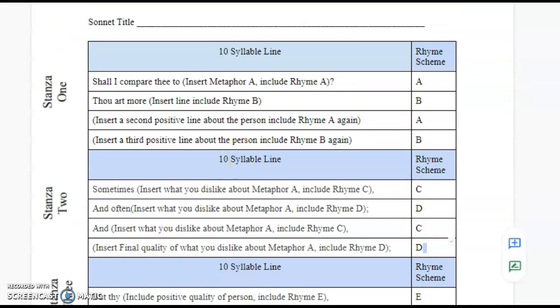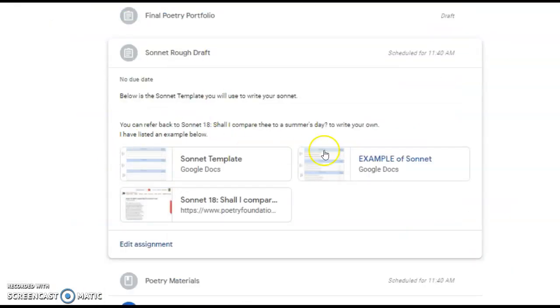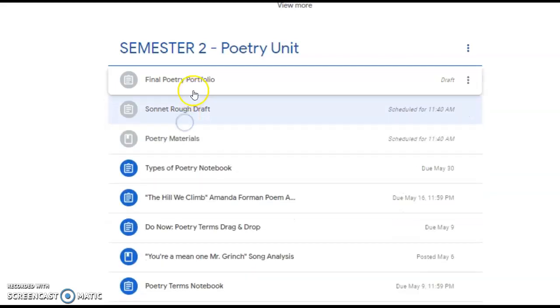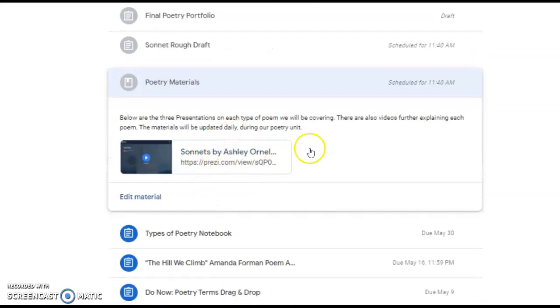All right, so that's what we will be doing today, ladies and gentlemen. This is where you can find it, as always, under Semester 2 Poetry Unit. It's going to be under Sonnet Rough Draft. And then Poetry Materials, this is where you can find my Prezi if you are confused. Every day I'm going to upload different videos that are attached to them. So Sonnet's going to have a video, haiku, and so will free verse and slam poem. So you guys can continue to see it and refer back to it if you have questions.